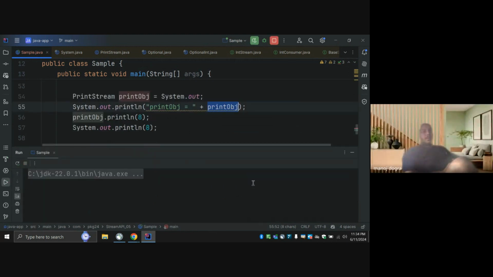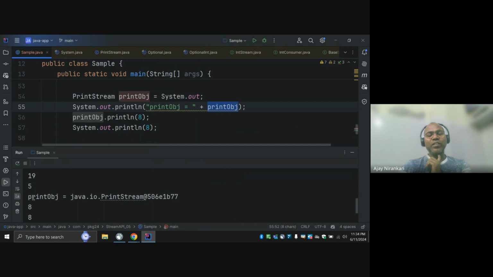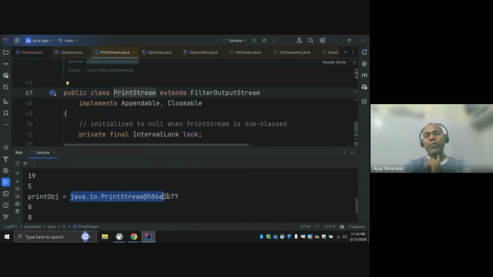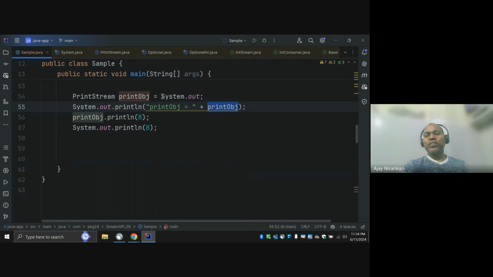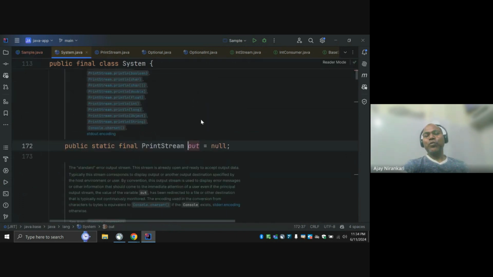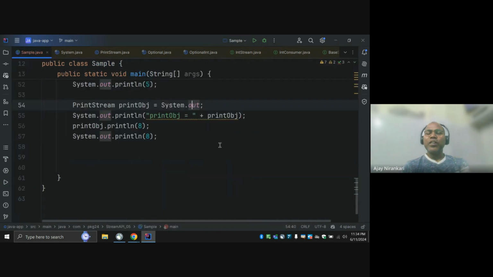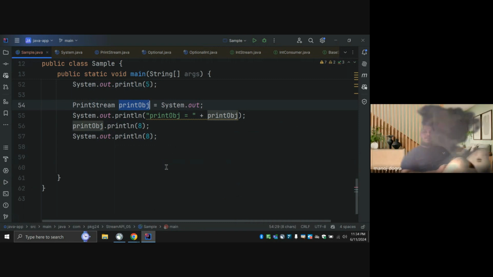So this might be because I print and I am getting some object, some implementation object. So what do you infer from this line? If someone looks at the code and says this is null, that means you are getting a null object, right? But this is not the case. So this means the PrintStream has this out inside of it, and there might be something going on.